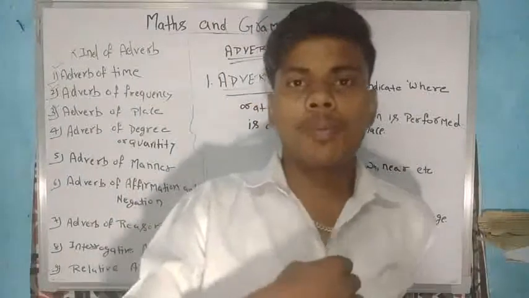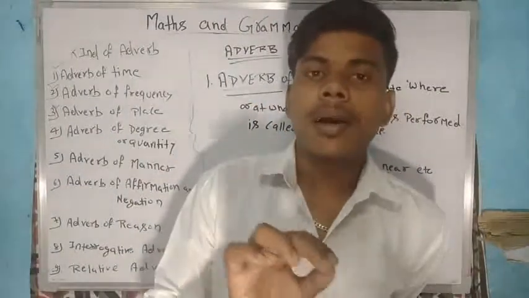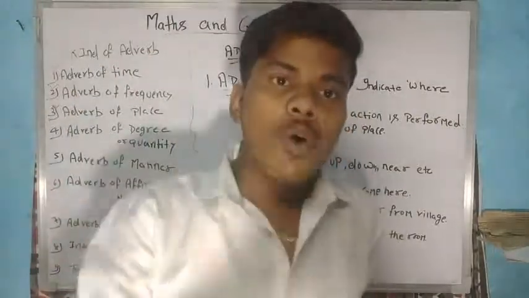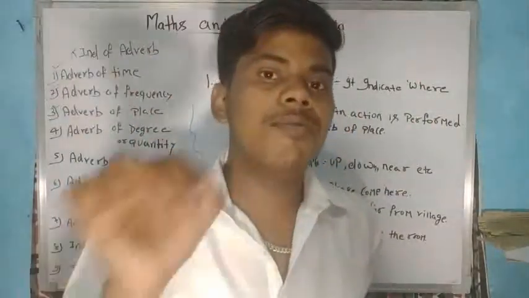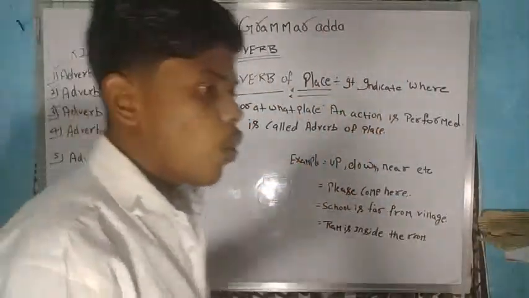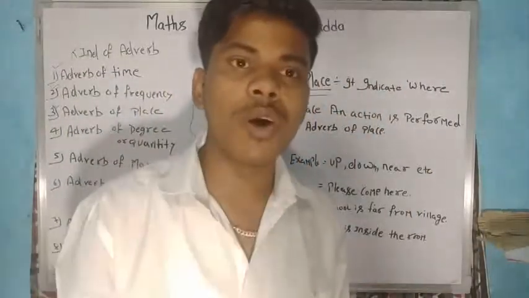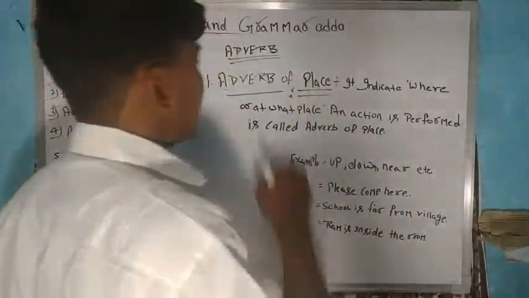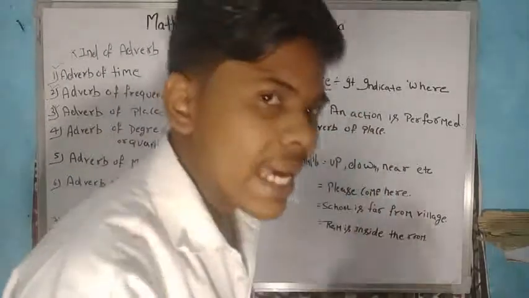I'm taking an example: I'm making a program to go to Goa. Then in Goa, in which hotel I will stay, or the whole place in Goa where I will go and stay, that place is the adverb of place.